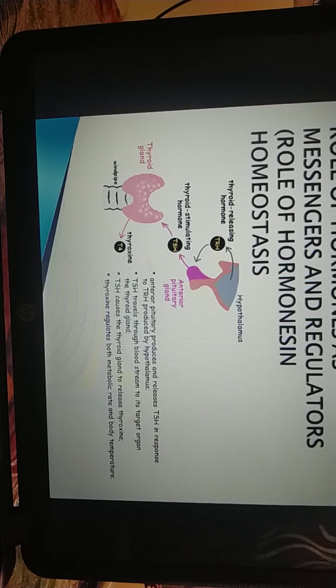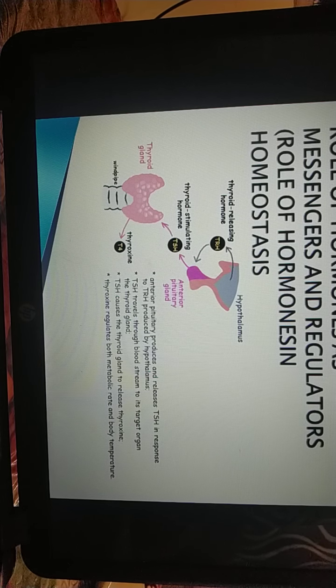This results in an increase in the secretion of thyroid stimulating hormone, which in turn stimulates increased secretion of thyroxine. Such a regulatory effect is called positive feedback control.